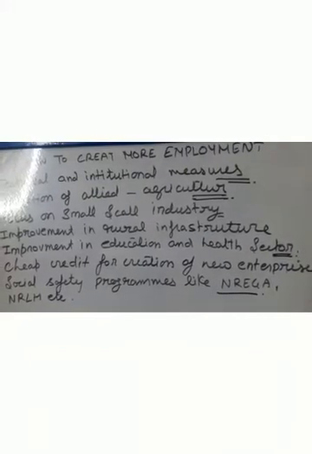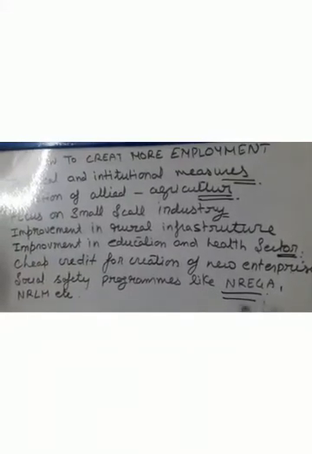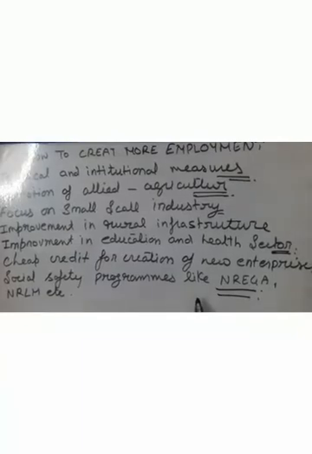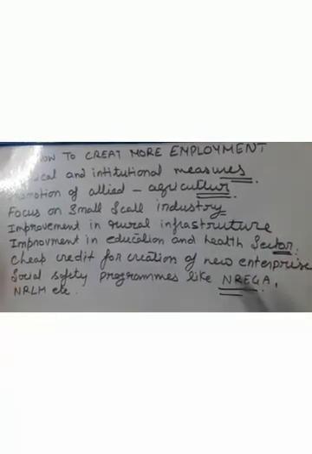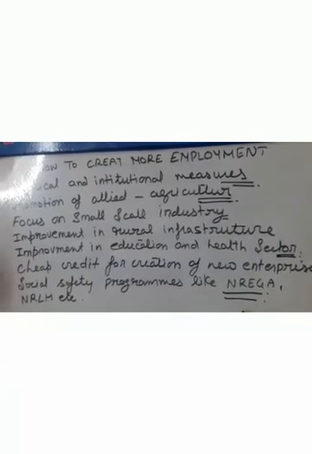NREGA works properly in this field, and now we will read about NREGA in detail. So I think students, this is clear to you, how we can create more employment. So now we will discuss NREGA.